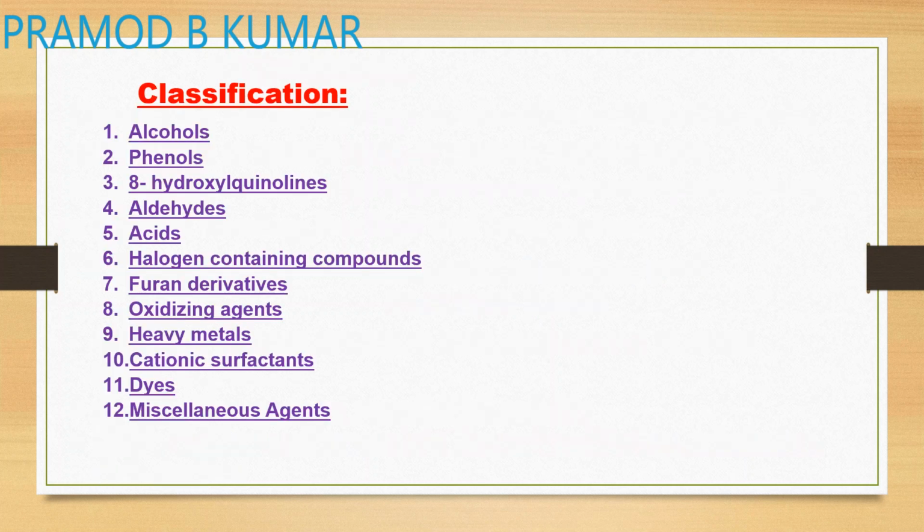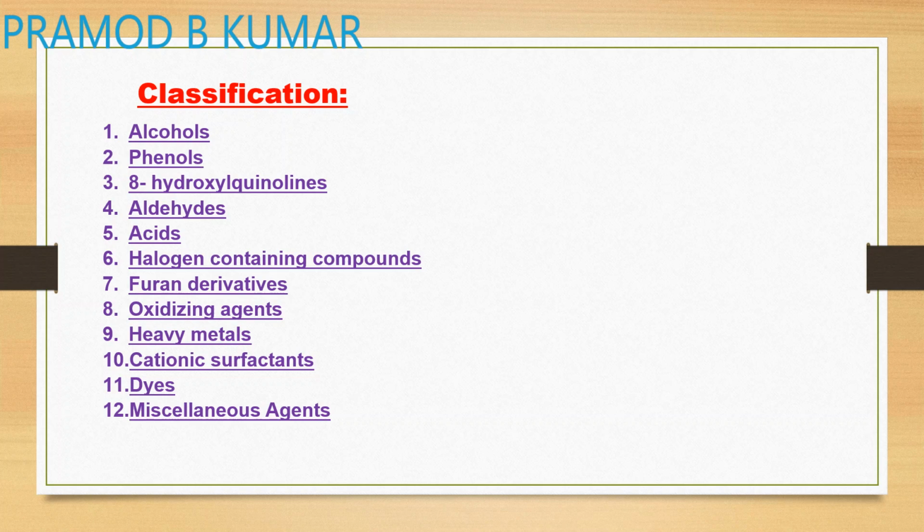Now I just want to say the classification. Remember this classification of your topical agents. Which are the compounds used as a chemical class? This is the chemical classification of antimicrobial topical agents. Examples are alcohols, phenols, 8-hydroxyquinolines, aldehydes, acids, halogen containing compounds, furan derivatives, oxidizing agents, heavy metals, cationic surfactants, dyes, and miscellaneous agents like bicarbonate. Okay, so these are the classes.